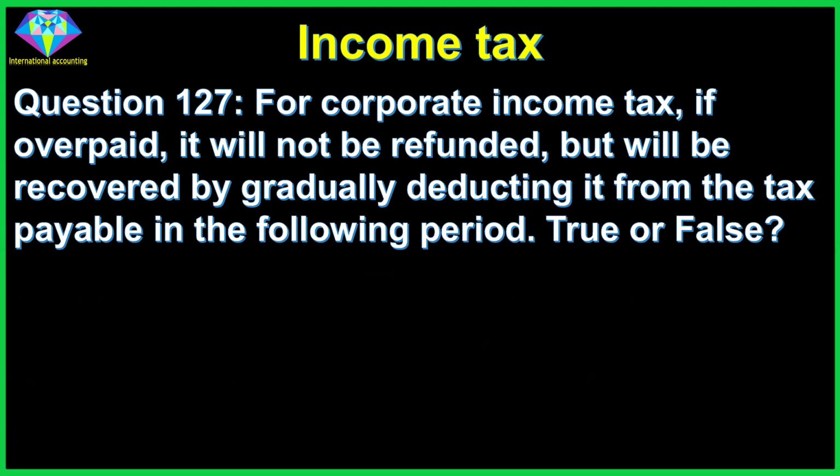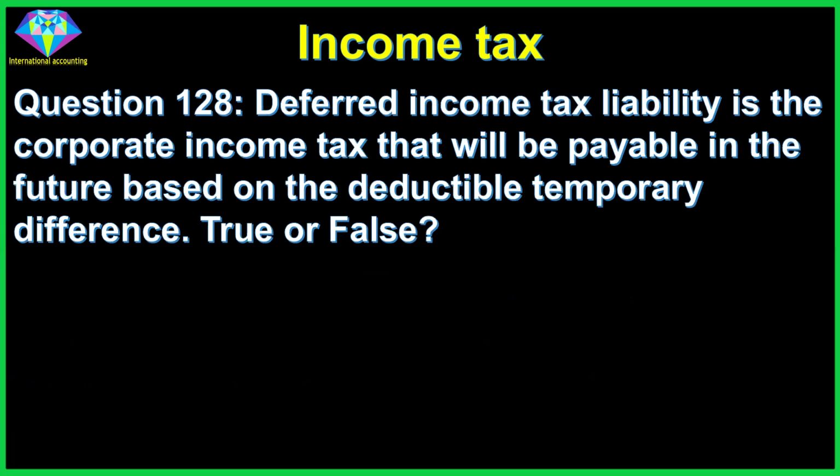Question 127. For corporate income tax, if overpaid, it will not be refunded, but will be recovered by gradually deducting it from the tax payable in the following period. True or false? Answer: true. Question 128. Deferred income tax liability is the corporate income tax that will be payable in the future based on the deductible temporary difference. True or false? Answer: false.